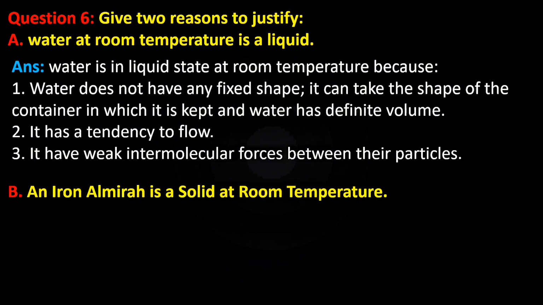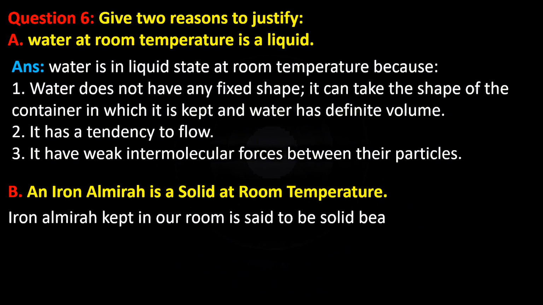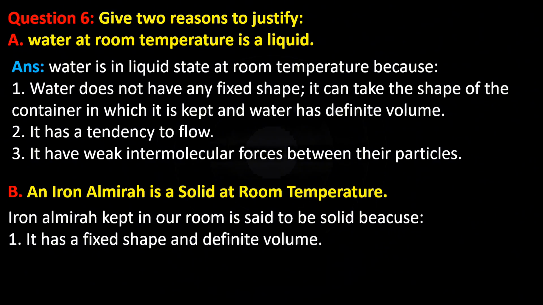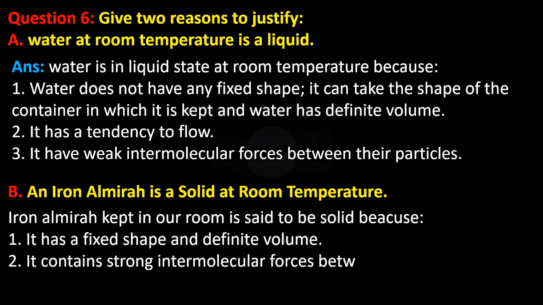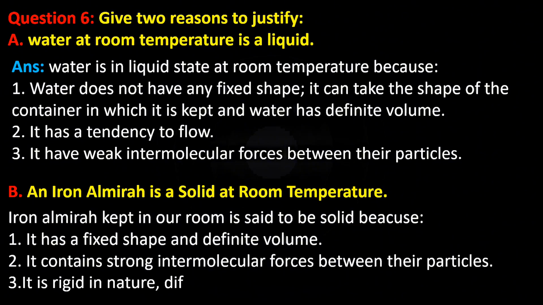An iron almirah is a solid at room temperature. The iron almirah kept in our room is said to be solid because it has fixed shape and definite volume. It contains strong intermolecular forces between the particles. It is rigid in nature and difficult to compress.